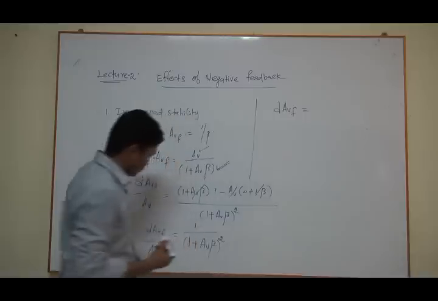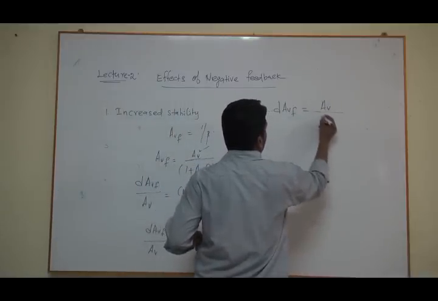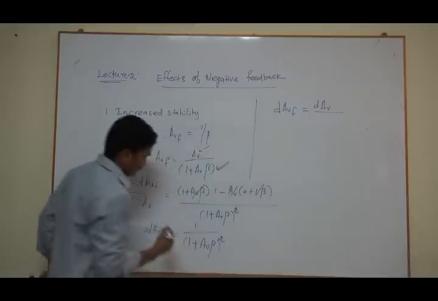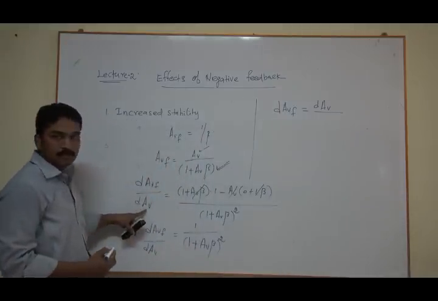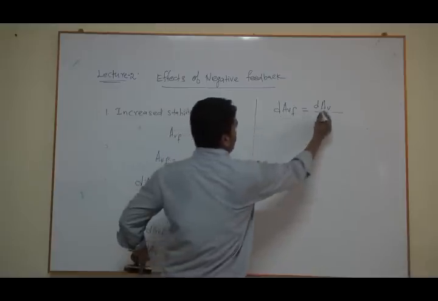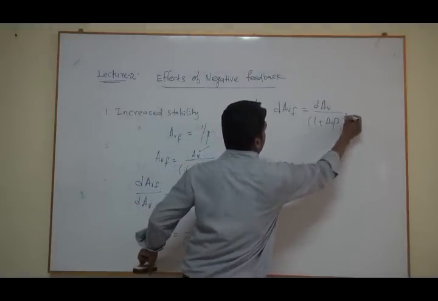Rearranging this equation, dAVF is equal to dAV divided by (1 plus AV beta) whole square.